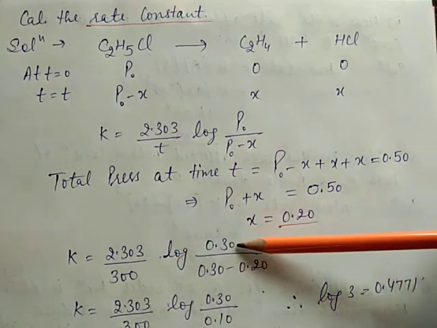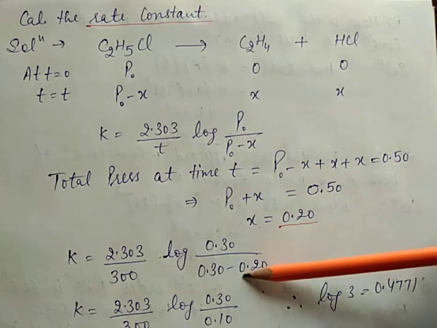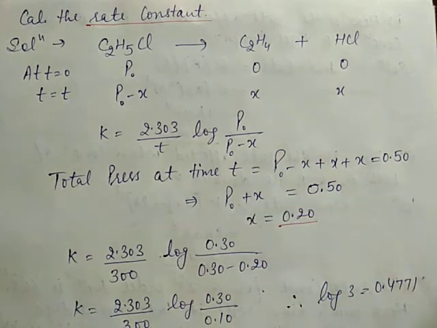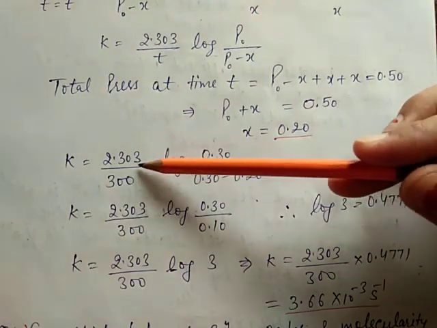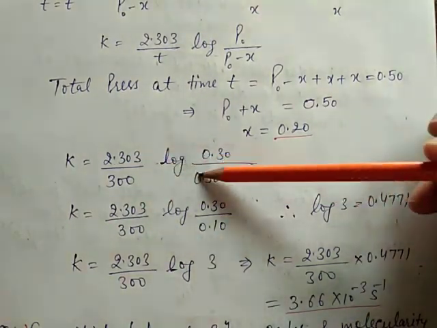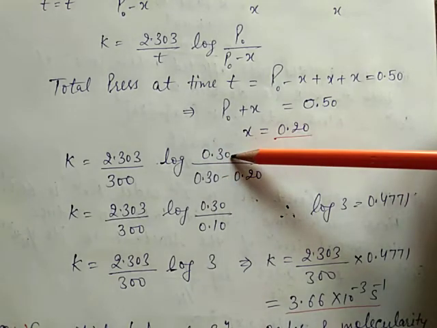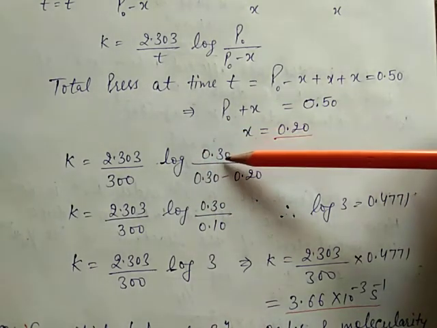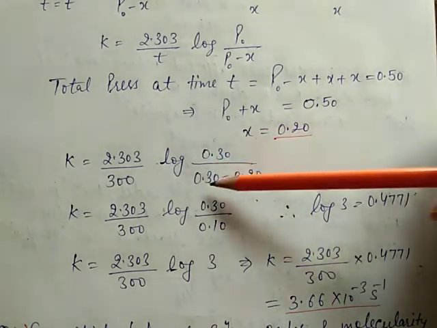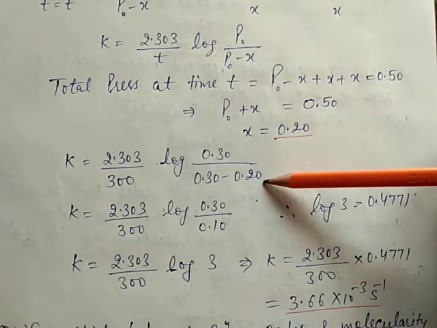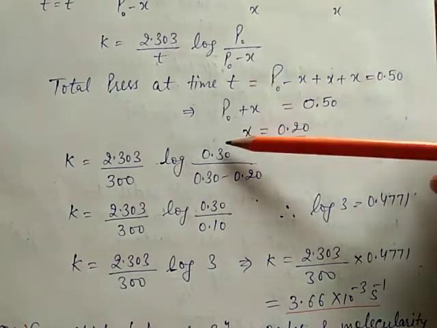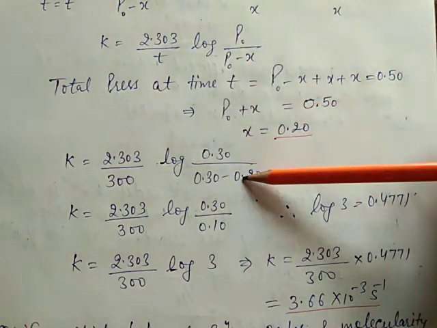After putting the value of x in this equation, k is equal to 2.303 upon t log of a by a minus x. K is equal to 2.303 upon 300 log of 0.30 divided by 0.30 minus 0.20, which means P naught and P naught minus x.